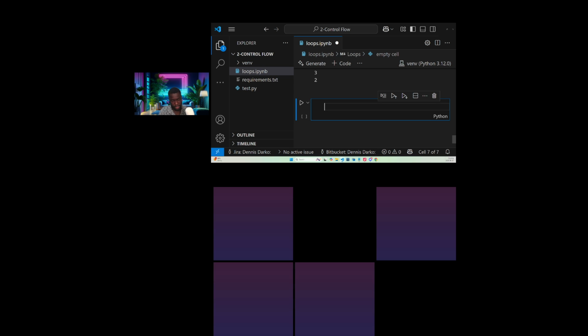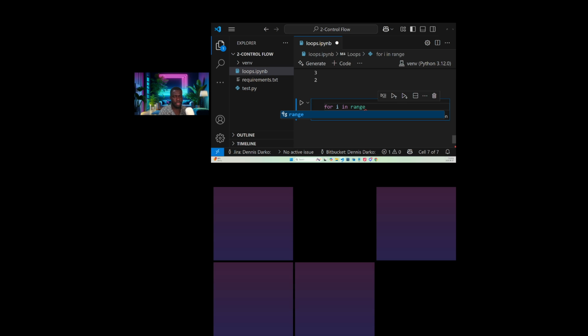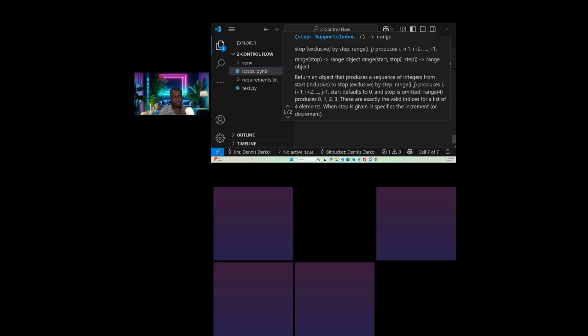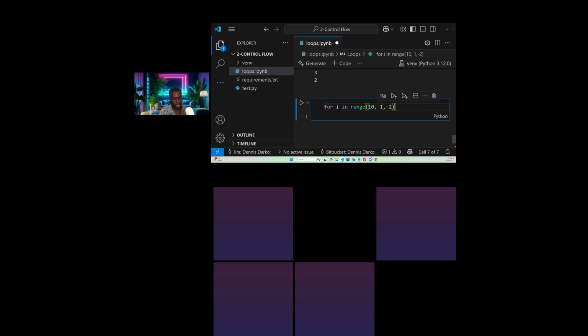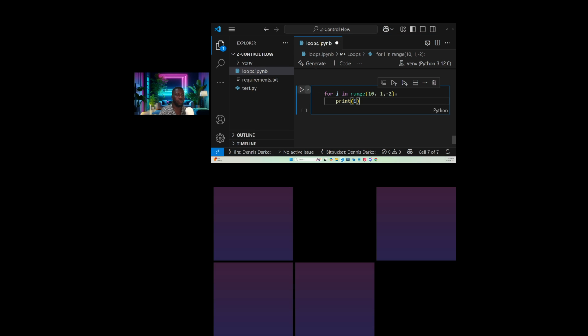So let's look at another scenario. Let's say still on for loop. So for I in range, let's say 10 comma 1 comma, let's use -2, which this one should be clear, right? So let's print I. Okay, so this one we should know the result, isn't it? So you see 10, 8, 6, 4, 2. So this time around it's -2. Previously it was -1. But this time around it's -2.